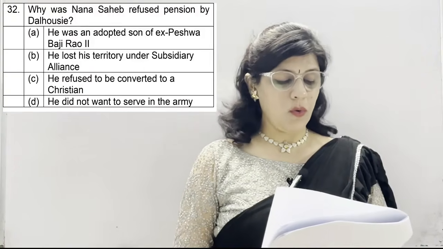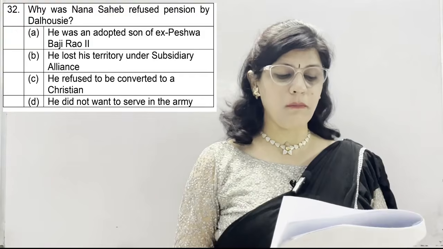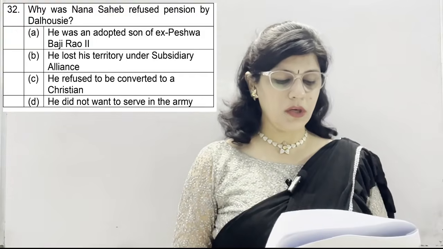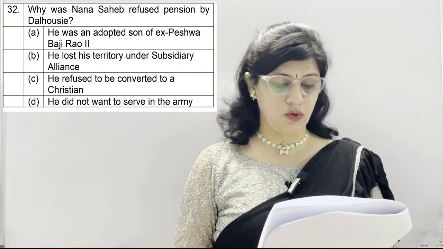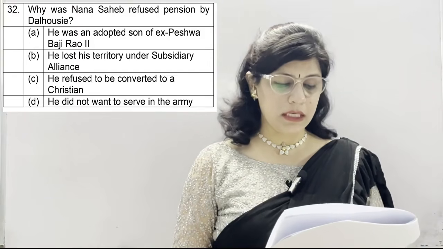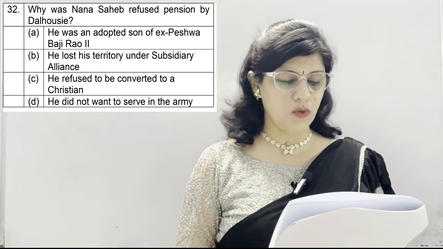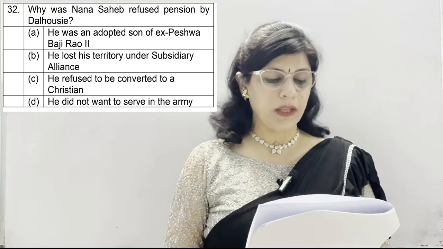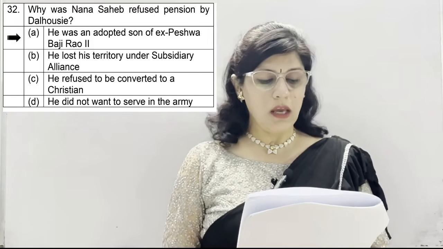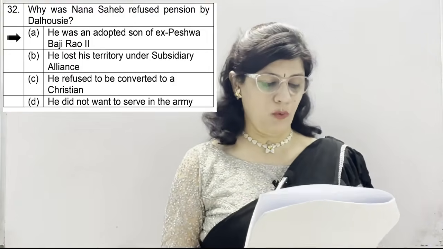Question number 32. Why was Nana Sahib refused pension by Dalhousie? A option, he was an adopted son of ex-Peshwa Bajirao II. B, he lost his territory under Subsidiary Alliance. C, he refused to be converted to a Christian. And D, he did not want to serve in the army. And the correct option is A, he was an adopted son of ex-Peshwa Bajirao II.